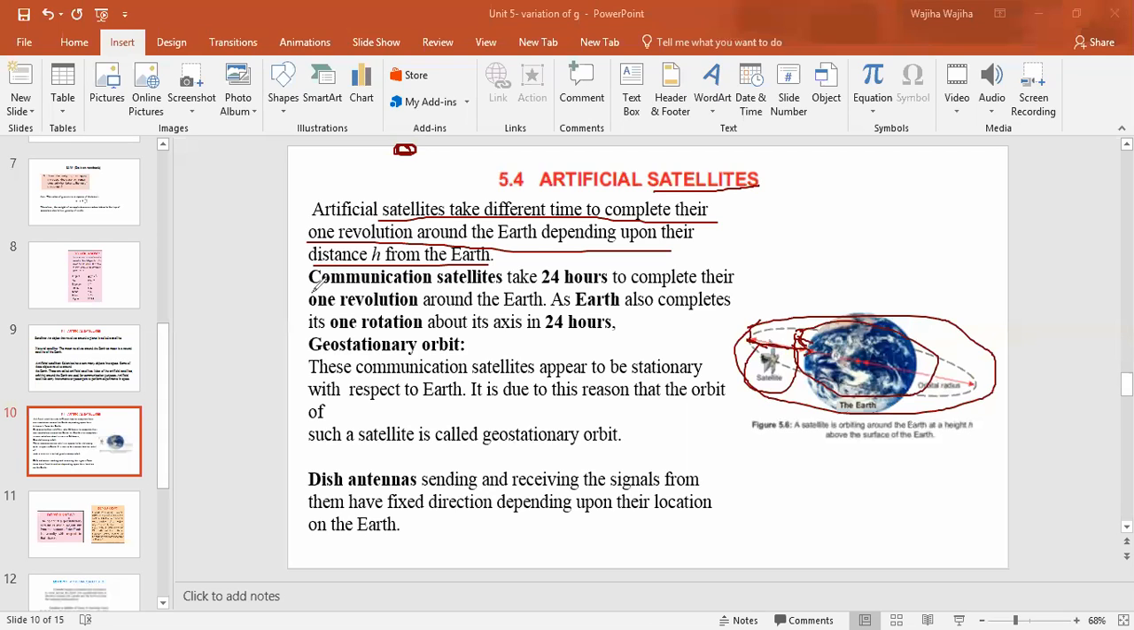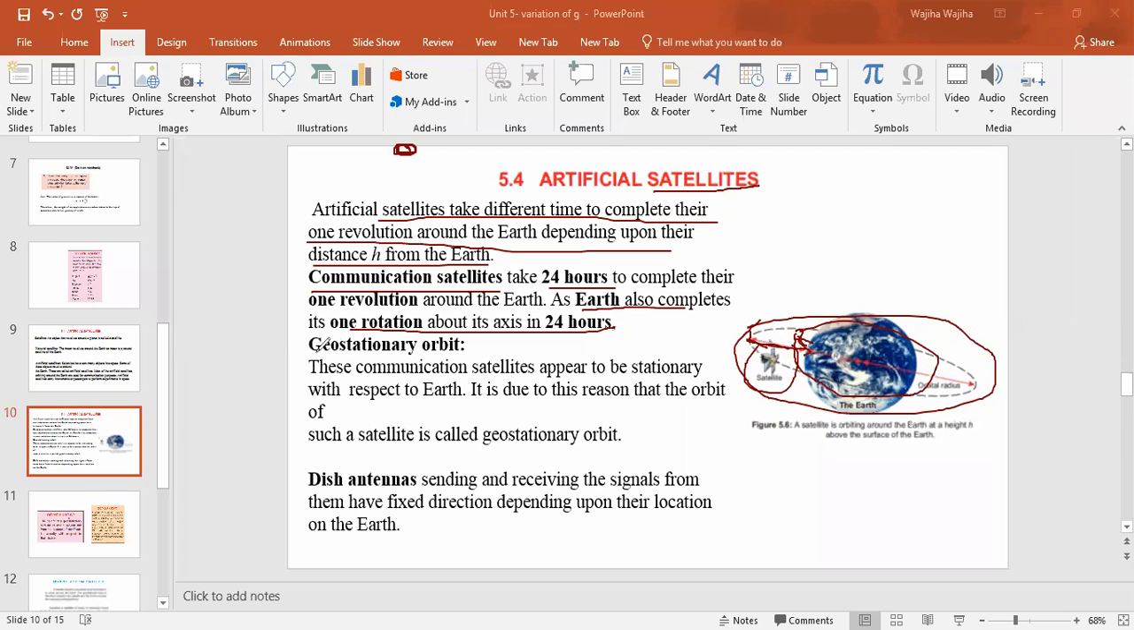We also have communication satellites which take 24 hours to complete their revolution. Means they take 1 day and 1 night to complete their revolution around the earth, right? As all of you know, the earth also completes one rotation in 24 hours. That's why in 12 hours we see the daytime, and in the next 12 hours we see the nighttime. Similarly, the communication satellites also take 24 hours to complete their revolution.